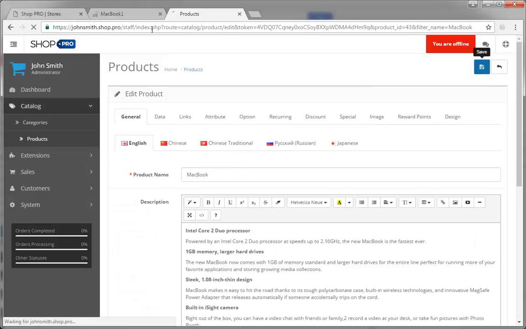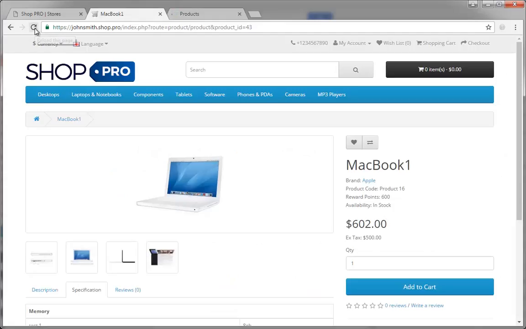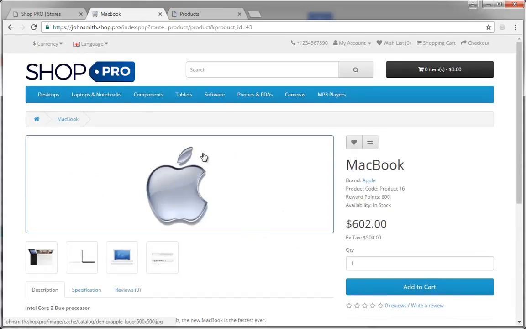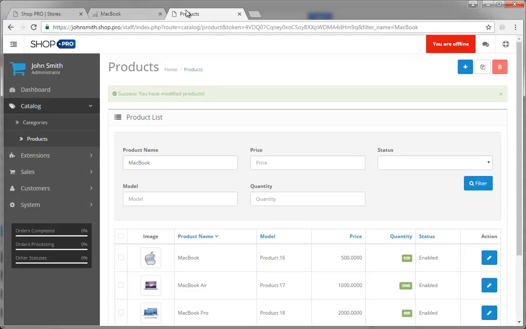So if I click save right now, the change will be instantly available to all users. And here it is, the logo has changed, and now I can see the Apple logo instead of the actual product logo that I've seen before.